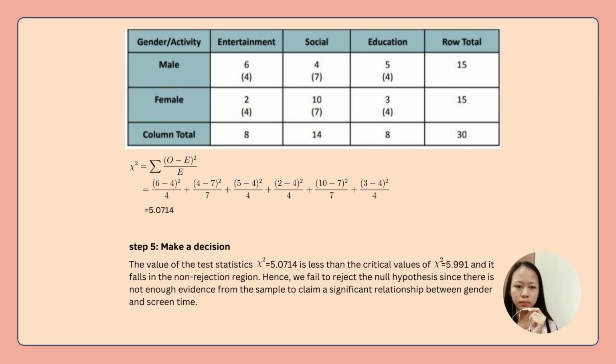The last step is to make a decision. The value of the test statistic, chi-square equal to 5.0714, is less than the critical value of chi-square equal to 5.991 and it falls in the non-rejection region. Hence, we fail to reject the null hypothesis since there is not enough evidence from the sample to claim a significant relationship between gender and screen time.